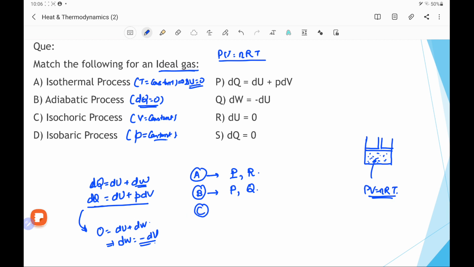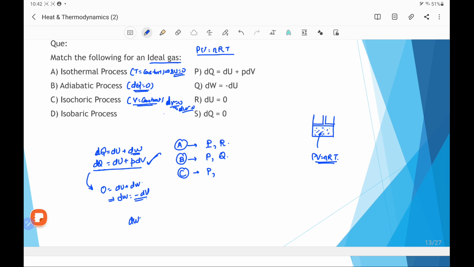Then C, the isochoric process. P is also satisfied by it. And for an isochoric process, V is constant. That means delta V, or we can say dV, equal to 0. If dV equal to 0, that means work dW equal to 0. And putting this in the equation of the first law of thermodynamics, we will get dQ equal to dU. This implies that dQ equal to dU plus 0, or equal to dU. No option other than P matches with C. So the only correct option for C is P.